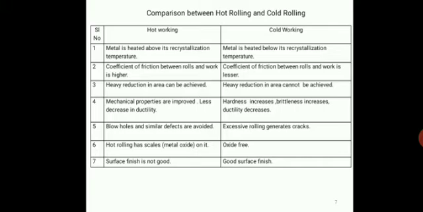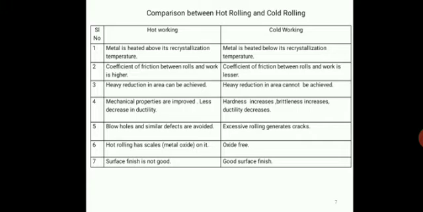And this is the comparison between hot rolling and cold rolling in a single table. The first point is the definition itself. If the metal is heated above the recrystallization temperature, it is known as hot rolling. If the metal is worked below its recrystallization temperature, it is named cold rolling. The coefficient of friction is more in the case of hot rolling, whereas in cold rolling it is lesser compared to hot rolling. And heavy reduction in area is possible in hot rolling, but it cannot be achieved in cold rolling.